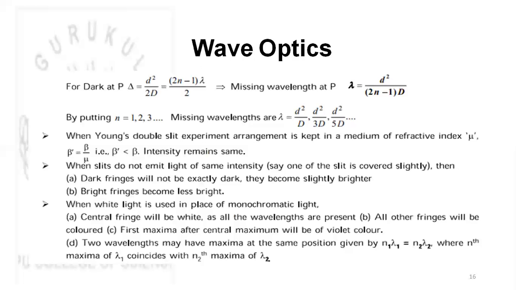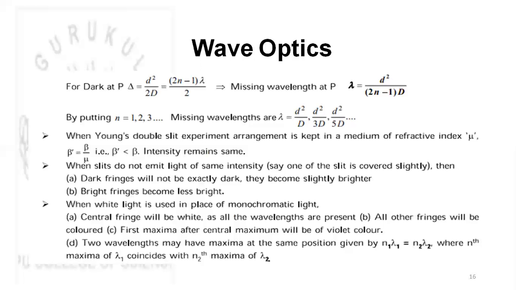When Young's double slit experiment arrangement is kept in a medium of refractive index mu, then beta dash will be equal to beta divided by mu. That is, beta dash is less than beta, and intensity will remain the same. When slits do not emit light of the same intensity, then the dark fringes will not be exactly dark, they become slightly brighter, and the bright fringes will become less bright.